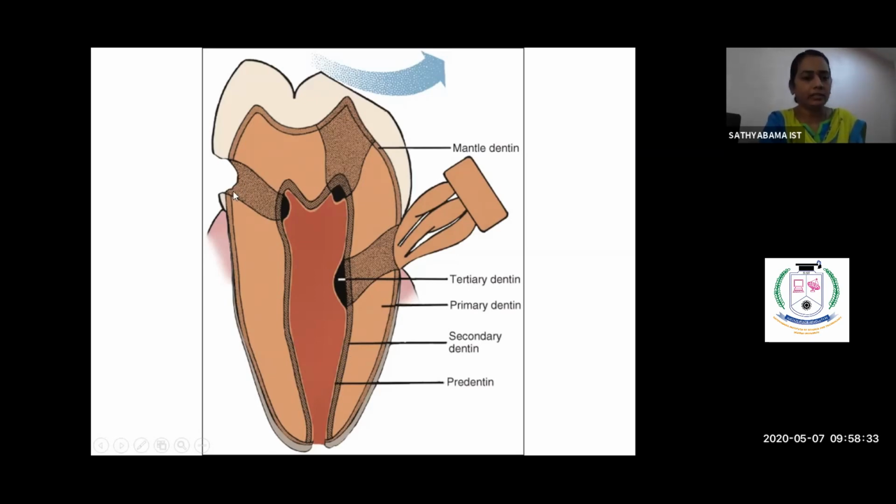When there is any insult, here there is an abfraction, here a portion of the crown is lost. So what will happen? Here the dentin is being insulted, which will result in the formation of tertiary dentin. So that is the reparative dentin, otherwise called pathological dentin.